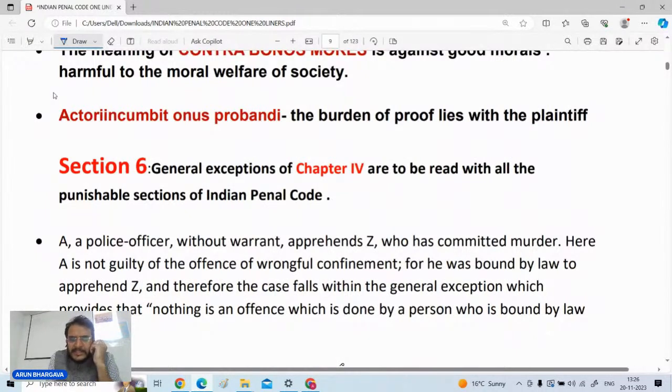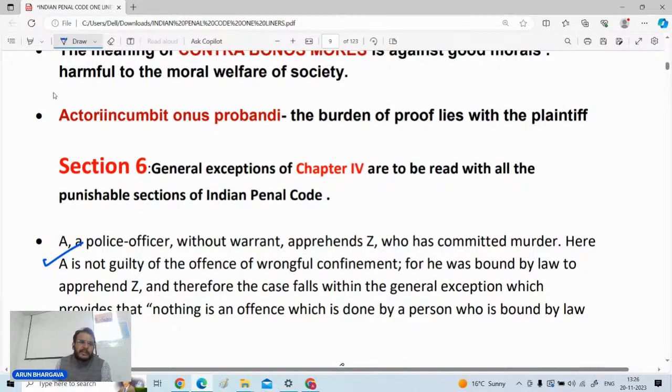Like section number 6, it talks about how the general exceptions given in chapter number 4 of the IPC will be taken up and read together with the whole of the IPC. तो बार-बार आपने exceptions को नहीं लिखा है, exceptions एक ही बार लिखी गई है, लेकिन उनको पूरे IPC के साथ जो है वो पढ़ा जाता है. There are illustrations given in section number 6 itself. Just go through those illustrations also.